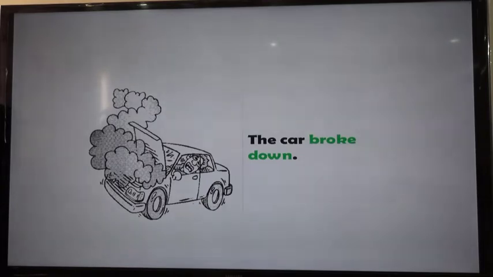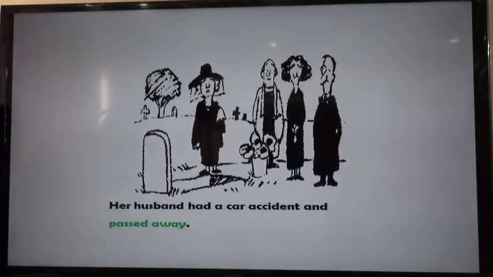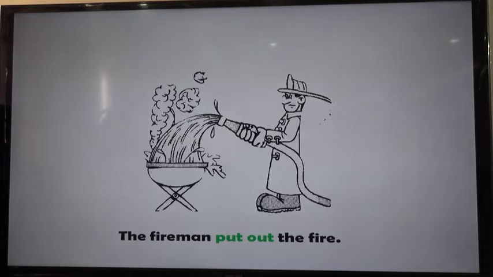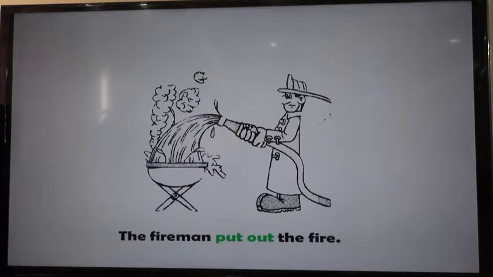So let's see some examples with their meaning. So the car broke down. Stop working. She turned down the offer. Refuse. Her husband had a car accident and passed away. Die. The fireman put out the fire. And here, stop the fire.